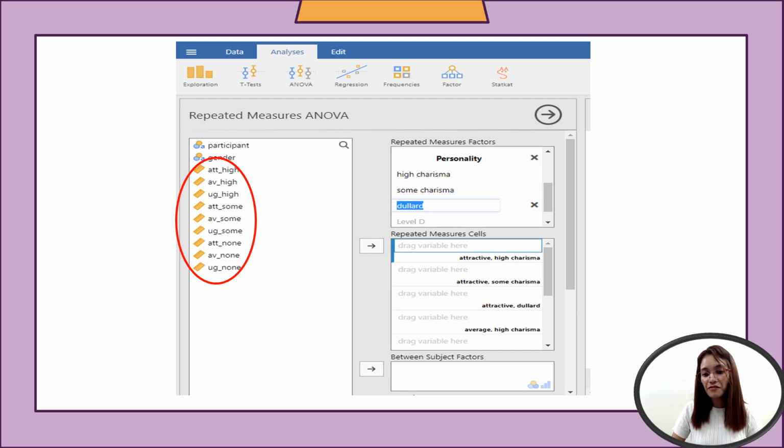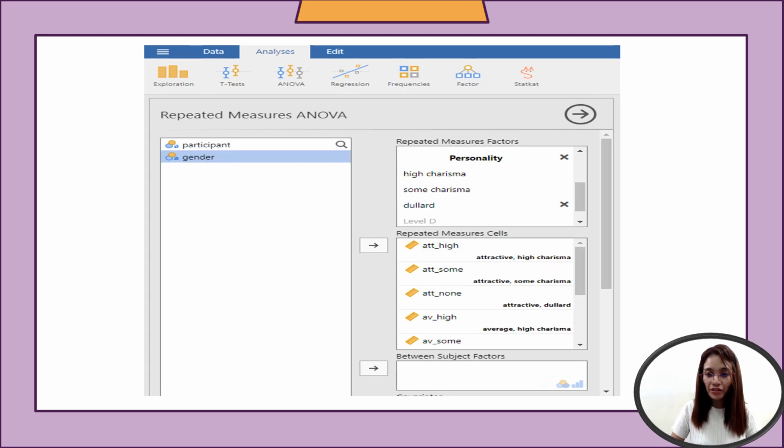Next, you need to transfer the data to the repeated measures cells following the arrangement of the factors on the right side of the presentation. So you'll have the result.